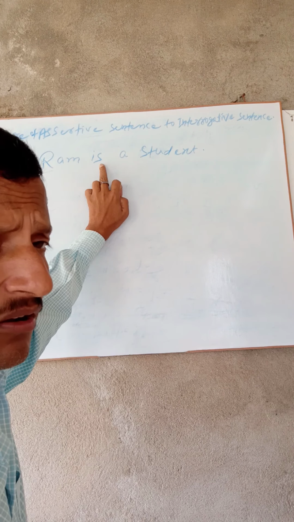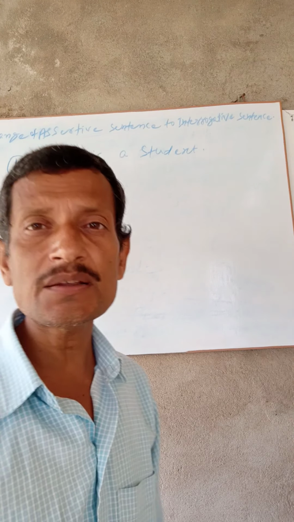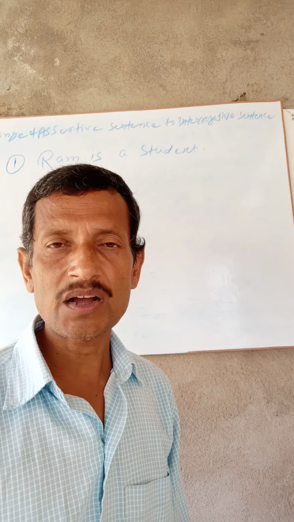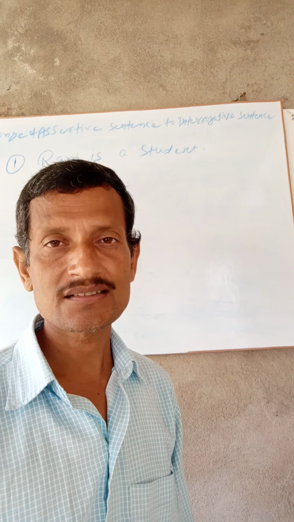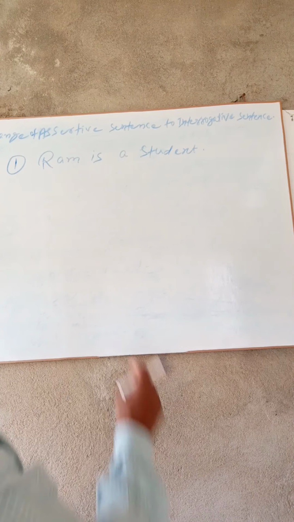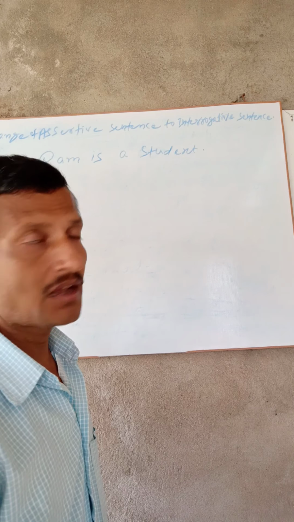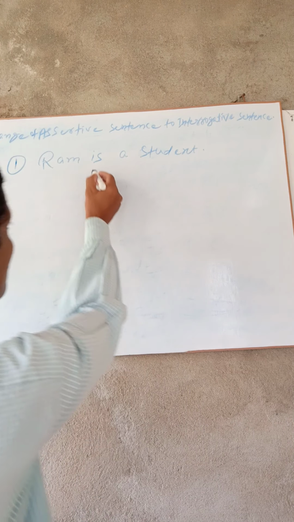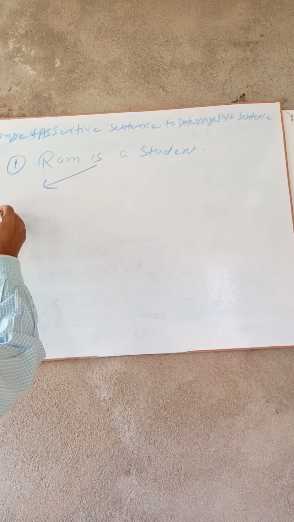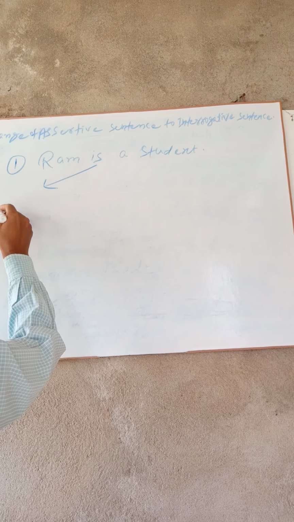It means anyhow in an interrogative sentence the auxiliary verb is applied before the subject. Here my subject is Ram and is the auxiliary verb. First of all, is comes in the interrogative sentence. It is of assertive sentence.